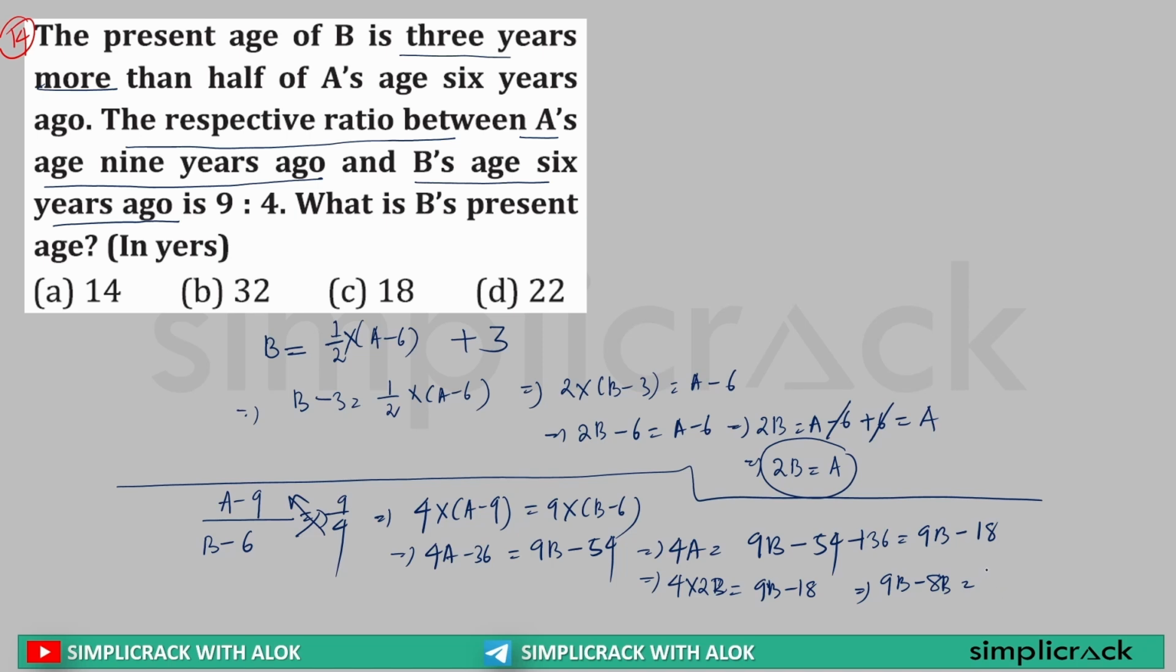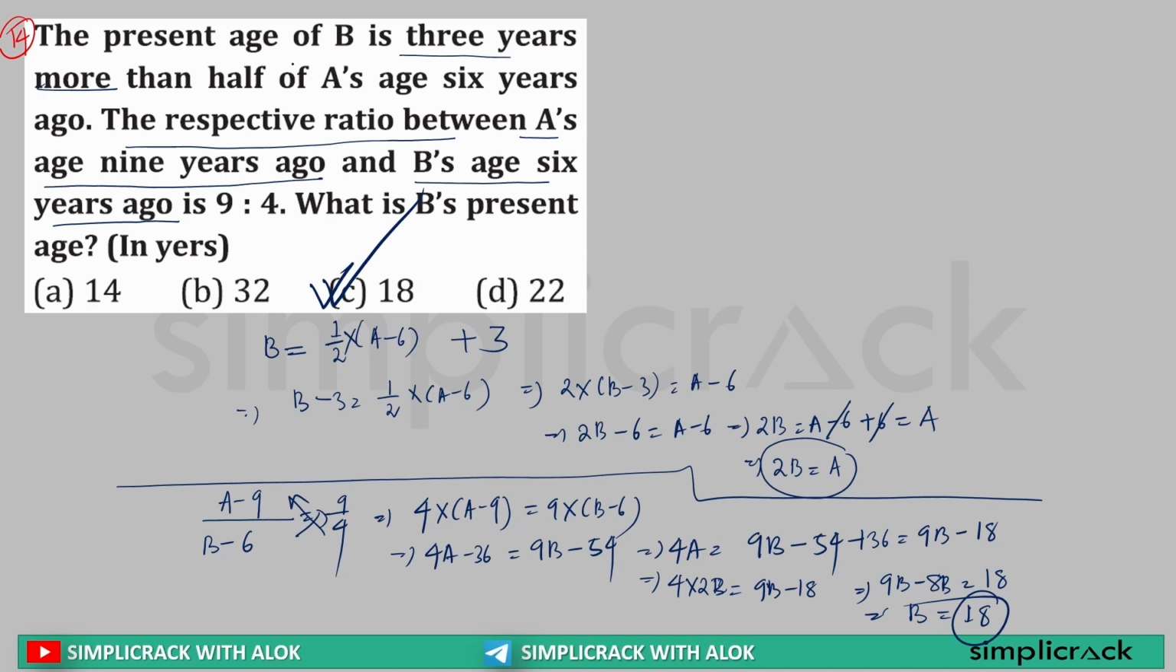18 will come to this side, so it will be plus 18. So 9b minus 8b is equal to b, which is equal to 18. This means B's current age is 18. So option C is the right answer. Clear? Only simple calculation. It is all about the question, what is given and how you are writing it down. That's all. Nothing fancy over here.